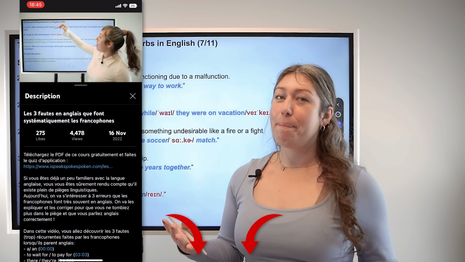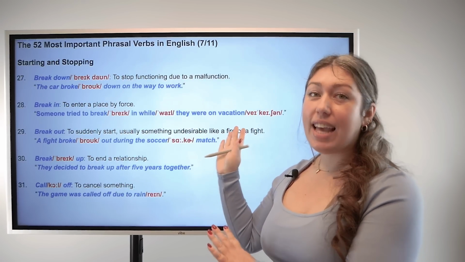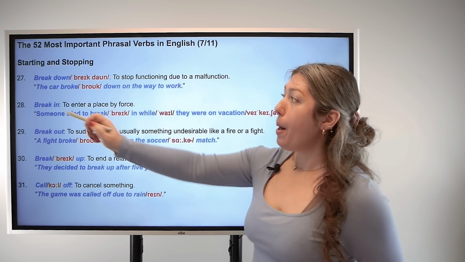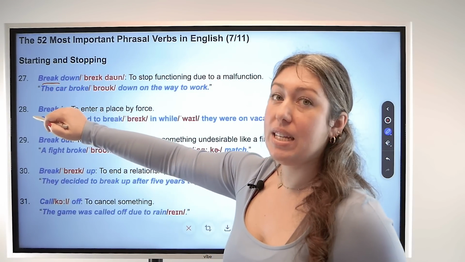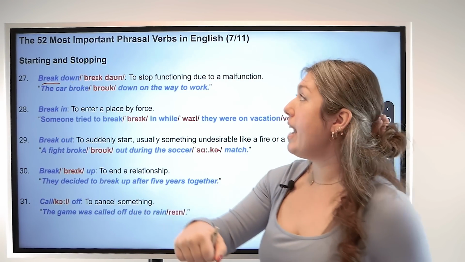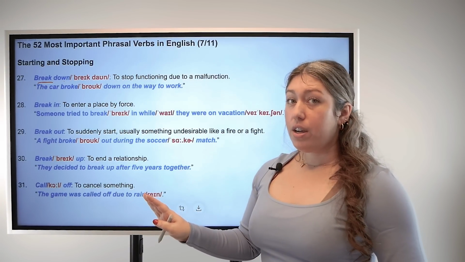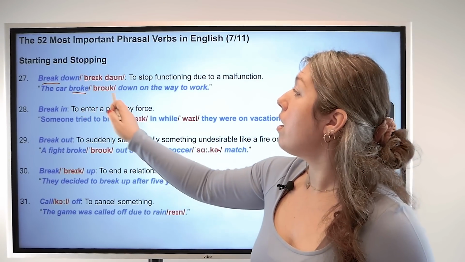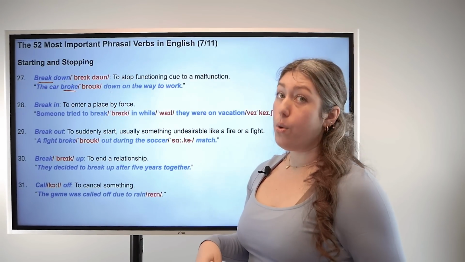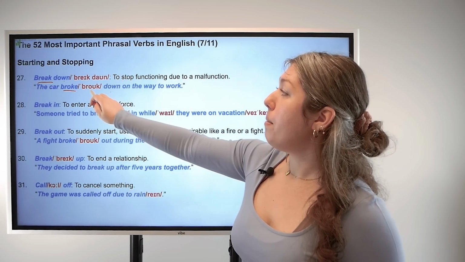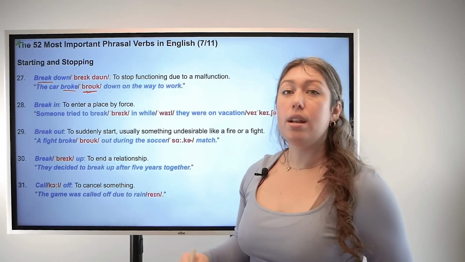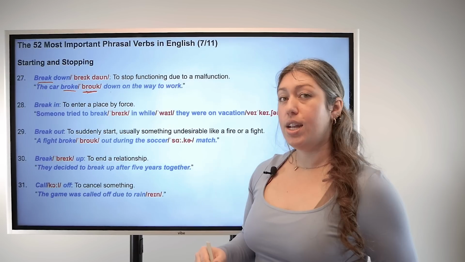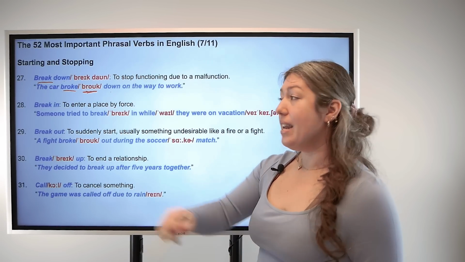Now, let's look at the next category for phrasal verbs about starting and stopping. Break down, base verb break, particle down. This means to stop functioning due to a malfunction. For example, the car broke down on the way to work. Pay attention here to pronunciation. Broke, broke. Good.